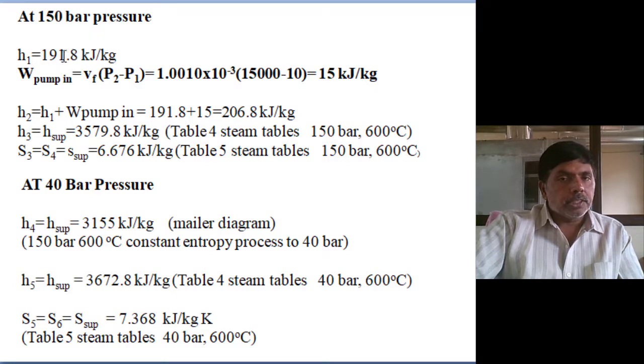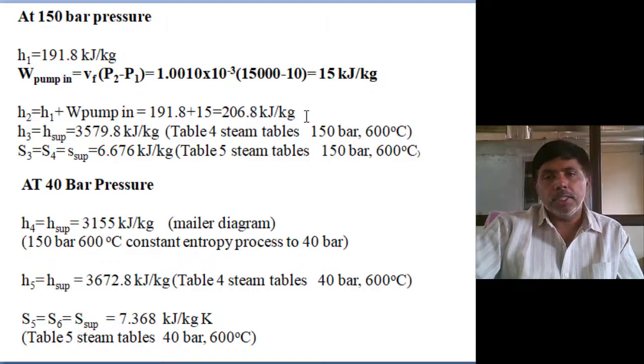At 0.1 bar pressure, saturation liquid, the pump input is specific volume times pressure difference, with pressure in kilonewton per meter square. Then you will get 15 kilojoules per kg. Then the H2 value is H1 plus pump work, so you get the H2 value of 206.8 kilojoules per kg.